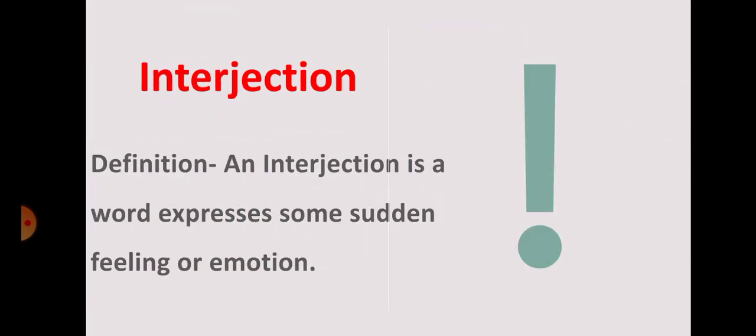Students, in our complete series of English grammar, today we are going to read the 8th kind of parts of speech, that is interjection. What is interjection? An interjection is a word that expresses some sudden feeling or emotion. With the help of examples, students, we will get it clear.